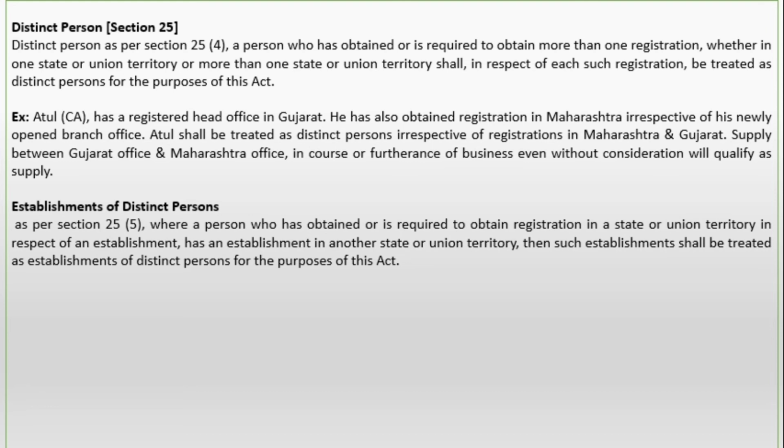Establishment of a distinct person as per Section 25 subsection 5: where a person who has obtained or is required to obtain registration in a state or union territory in respect of an establishment has an establishment in another state or union territory, then such establishment shall be treated as the establishment of a distinct person for the purpose of this Act. That means एक ही person का एक ही state में अलग अलग establishment है या तो फिर अलग अलग state में अलग अलग establishment है, then that person is known as a distinct person as per Section 25 subsection 5.